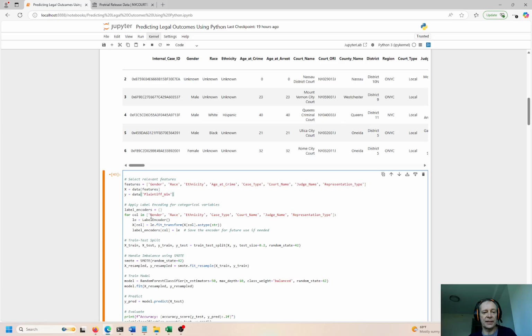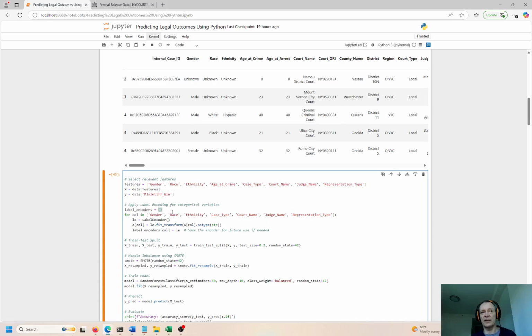So we're going to label and code all of these features because gender is male or female, right? Race can be black, white, Hispanic, can be a bunch of different things. Ethnicity can be all kinds of different things. If this is not a number, the machine really can't understand what is black, what is white, what is male, what is female. The computer and the whole machine learning concept just doesn't understand text. It doesn't understand labels or text very well, right? So we have to convert these to numbers.